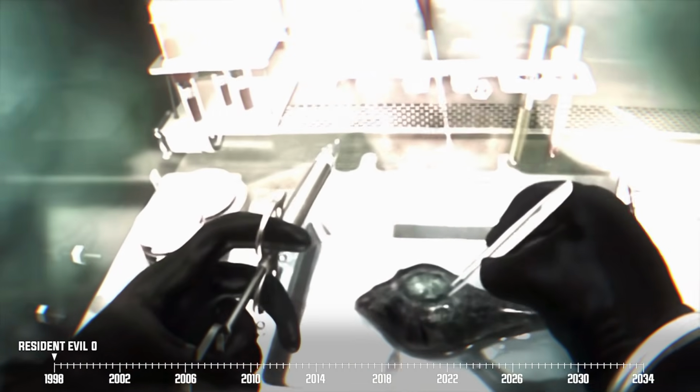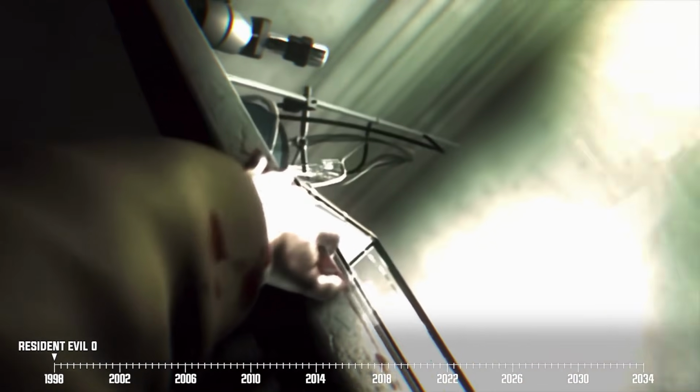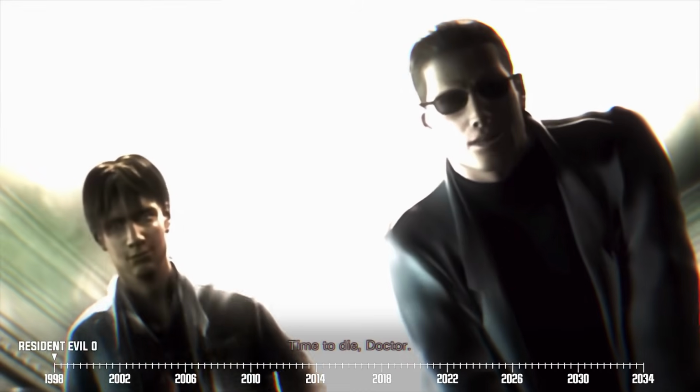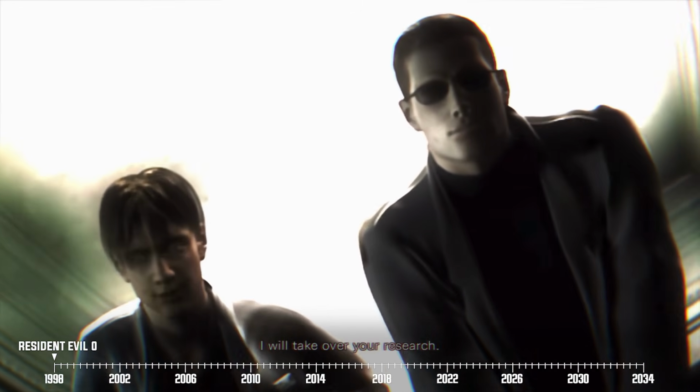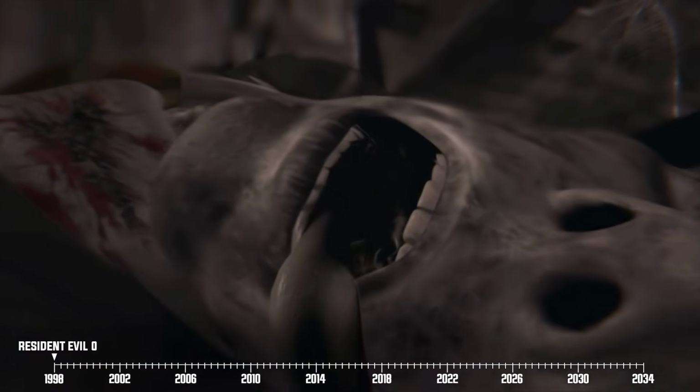We also get the big reveal behind Marcus' death. It turns out that one of his old friends and Umbrella Corps co-founder Oswell E. Spencer screwed him over and ordered his assassination in order to get his hands on Marcus' invaluable research data. What Spencer didn't account for was the Queen Leech using its abilities to reanimate Marcus' lifeless body.